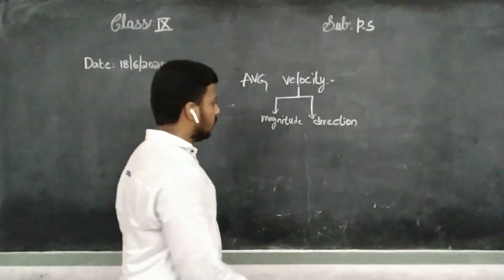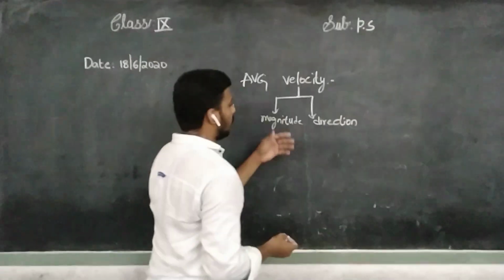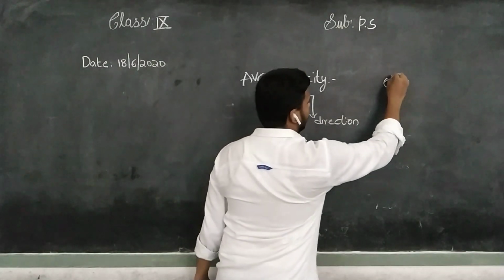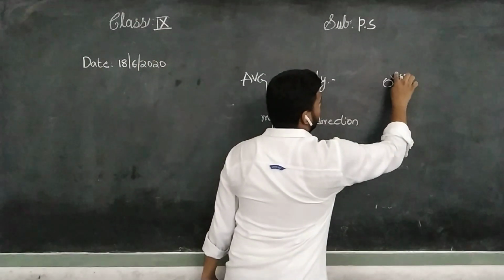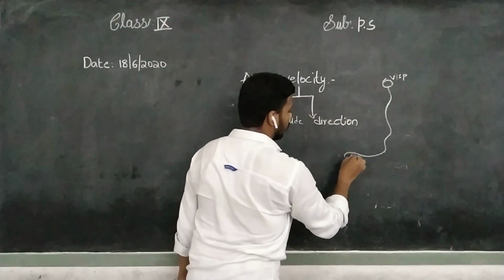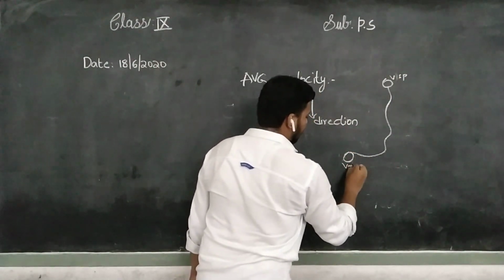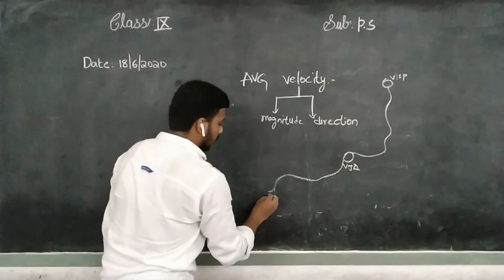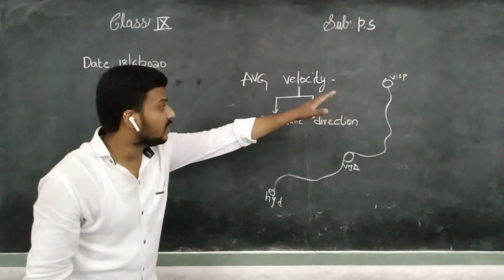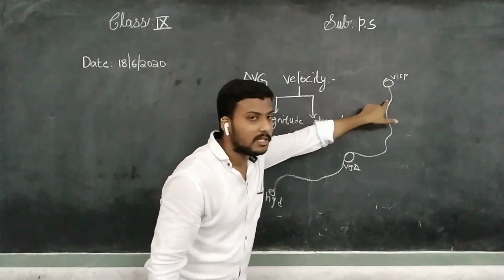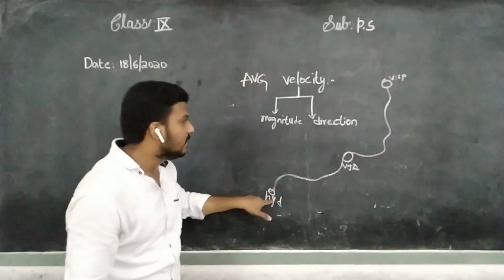Right now, we'll see clearly what is average velocity. See, this is Visakhapatnam, VSP. Vijayawada, VJK, Hyderabad. We have discussed like this. I said distance is nothing but the actual path covered by a body. This is the distance.